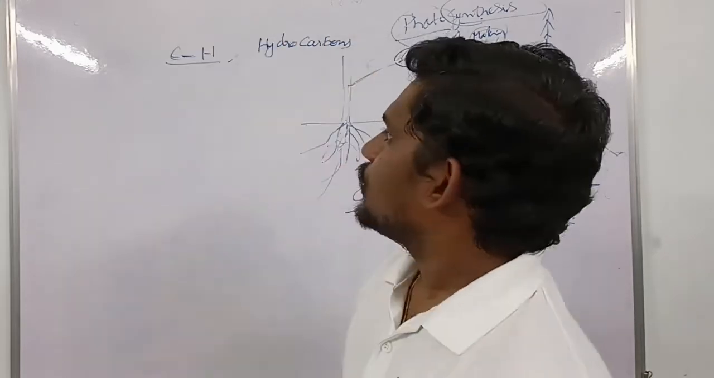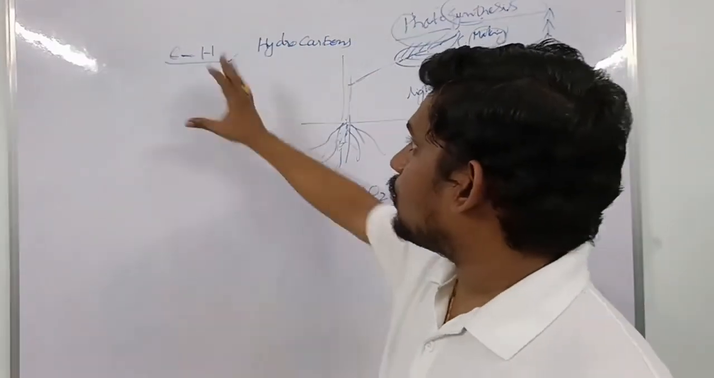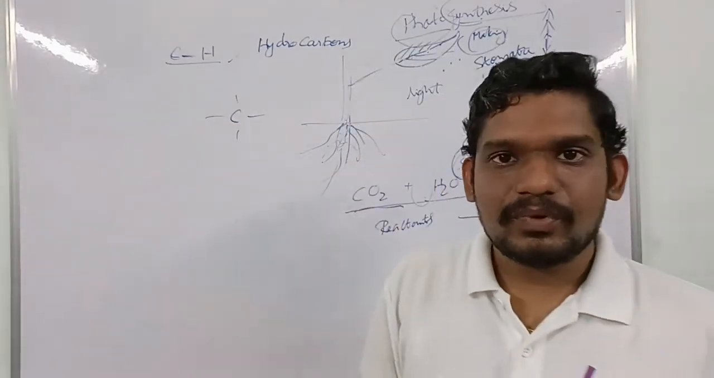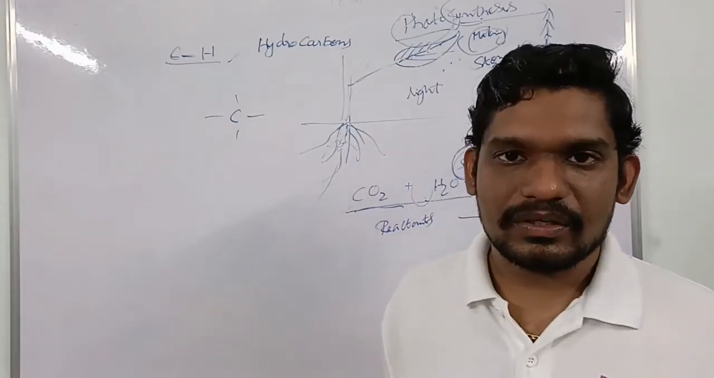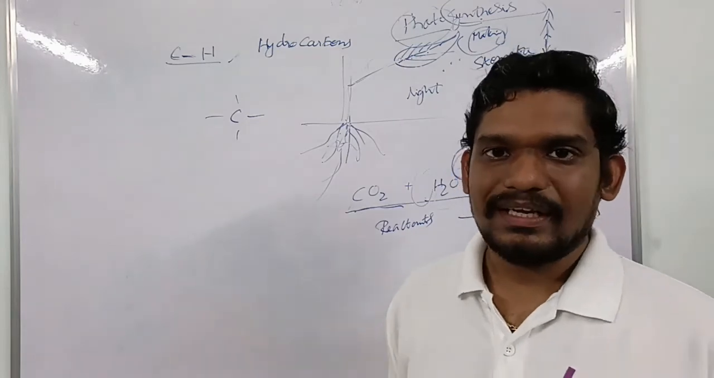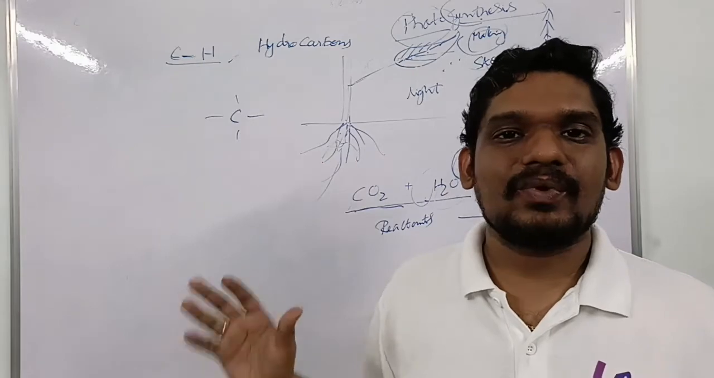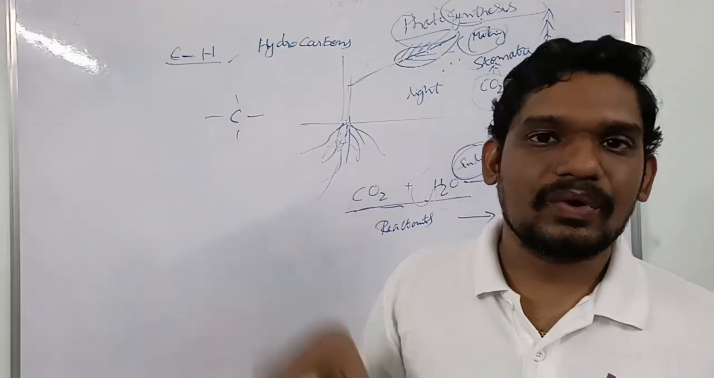Hydrocarbons. Okay, so now let us come to hydrocarbons. How is this carbon going to be mixed? For example, a carbon atom always has four bonds. It always forms four bonds only. That means a carbon has four hands. Let us assume carbon has four hands. It always holds four atoms, right?